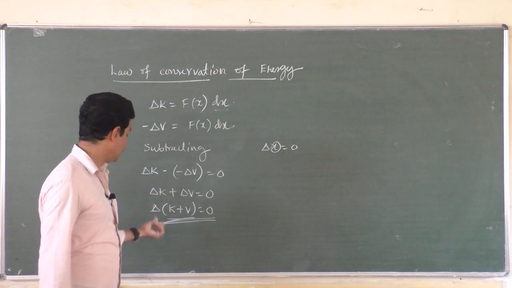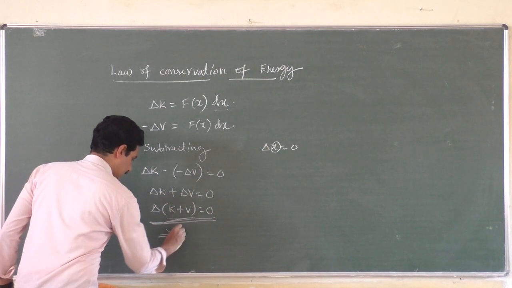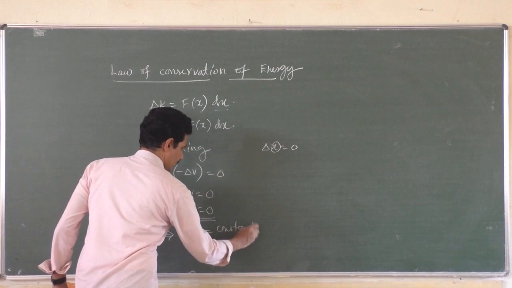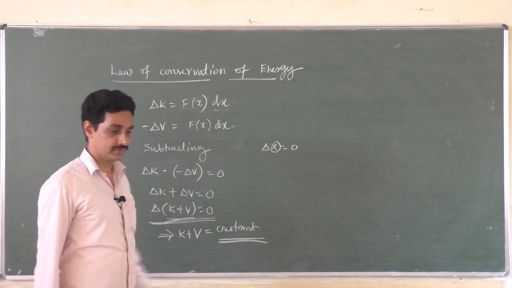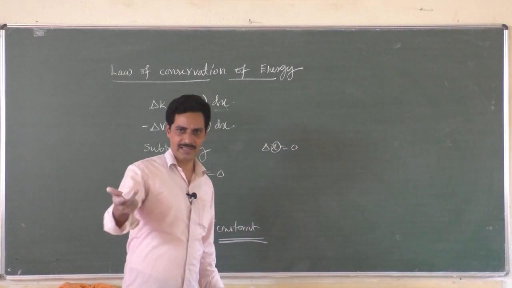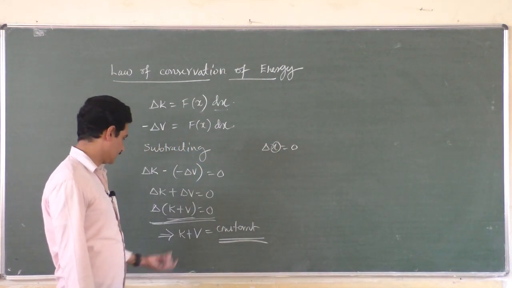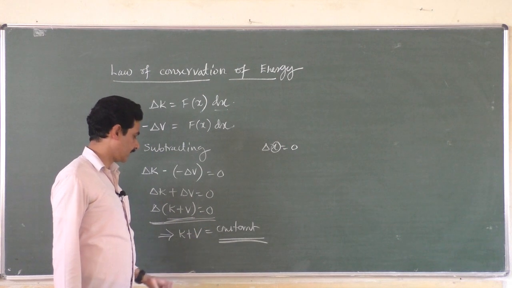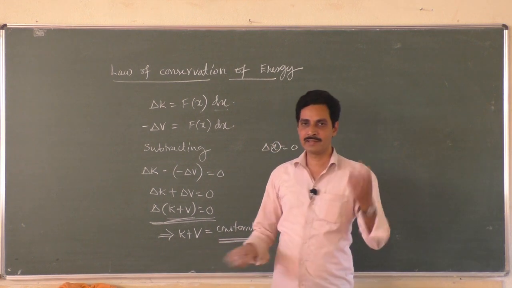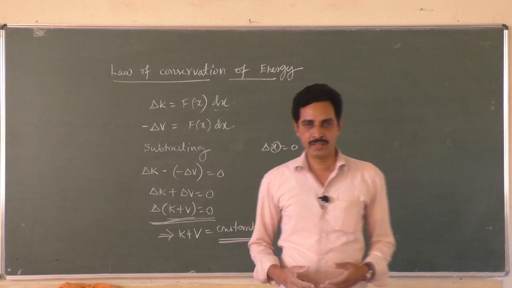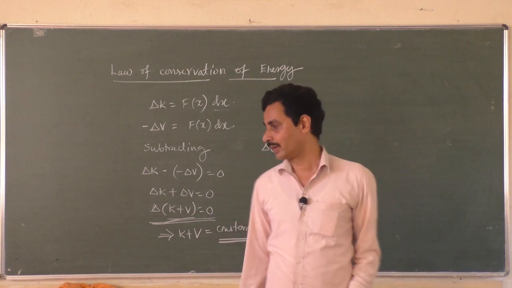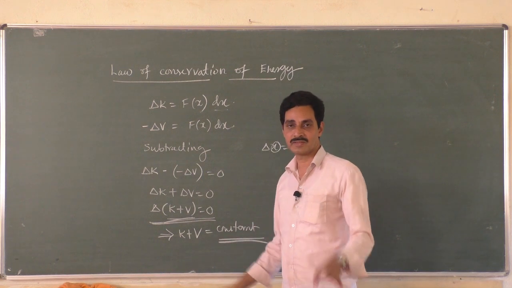So this implies that the total kinetic plus potential energy is a constant, because differentiation of a constant is always 0. The meaning is, a constant doesn't change with respect to another quantity like time or displacement, whatever it is. So K plus V is a constant, it doesn't change. So you can state the law of conservation of energy: the total energy in a system always remains a constant, it doesn't change. Okay, the total mechanical energy in a system always remains a constant.